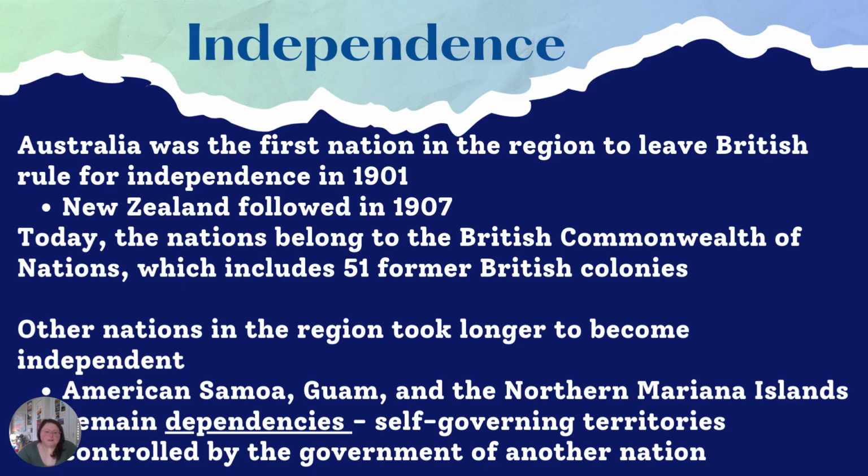Independence. Australia was the first nation in the region to leave British rule for independence in 1901. New Zealand followed shortly after in 1907. Today, the two nations belong to the British Commonwealth of Nations, which includes 51 former British colonies. Other nations in the region took longer to become independent. American Samoa, Guam, and the Northern Mariana Islands remain dependencies of the United States. That is, they are self-governing territories but are controlled by the government of another nation.